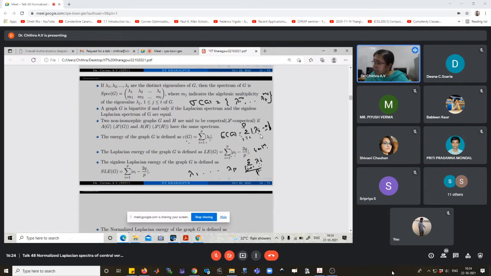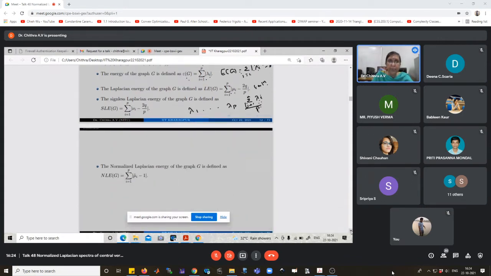Similarly, for the signless Laplacian, the sum of modulus of mu i minus 2q by p. This means the deviation from the absolute values of the average of the matrix. It is just like a mean deviation.